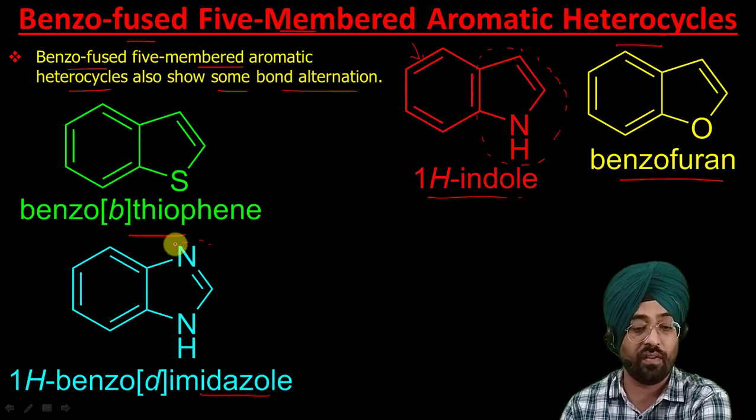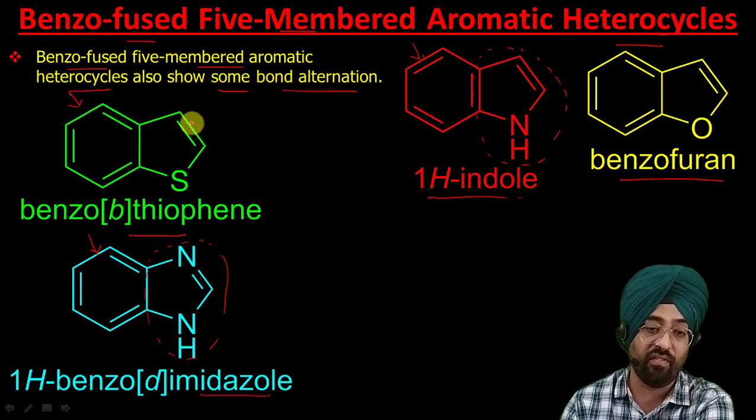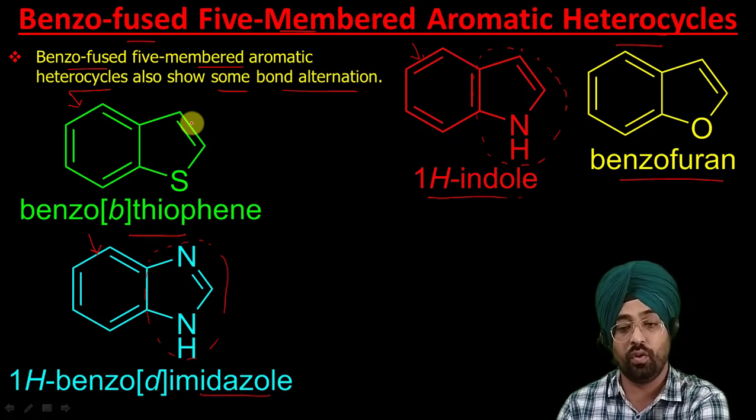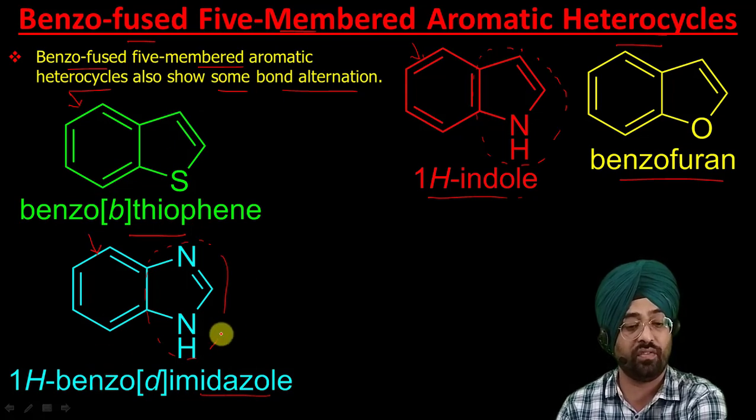So all these are 5-membered aromatic heterocycles fused with a benzene ring. In all these compounds, a benzene ring is fused with a 5-membered aromatic heterocyclic compound. So it is indole, this is benzofuran, benzothiophene, this is your 1H-benzimidazole.